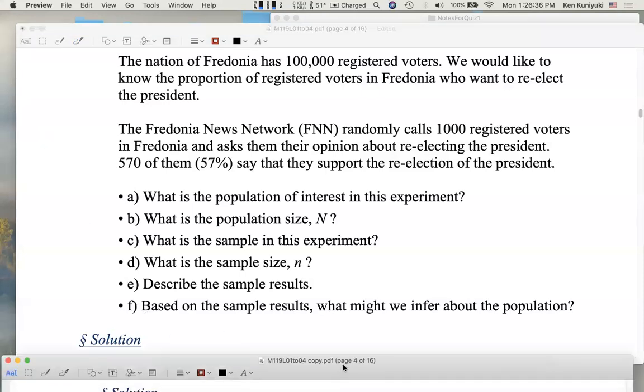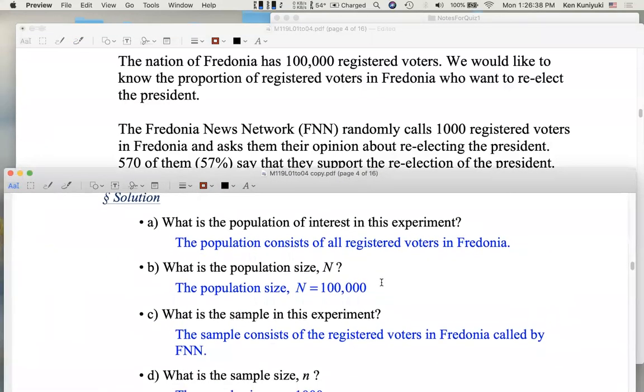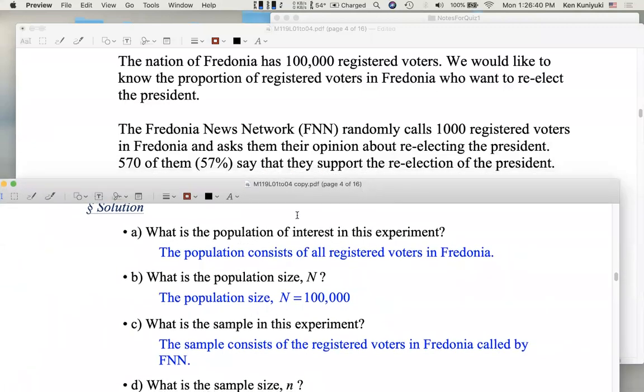All right. So first of all, what is the population of interest in this experiment? It's all registered voters in Fredonia. Those are the elements we actually care about, all registered voters in Fredonia. What is the population size, capital N? Well, there are 100,000 registered voters in Fredonia. So capital N is 100,000. If you want units, voters maybe.